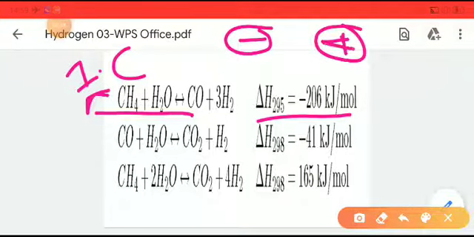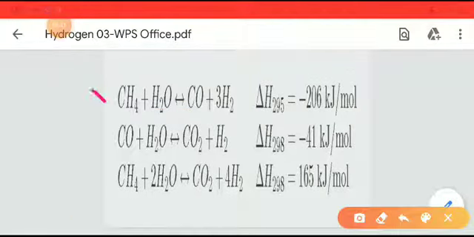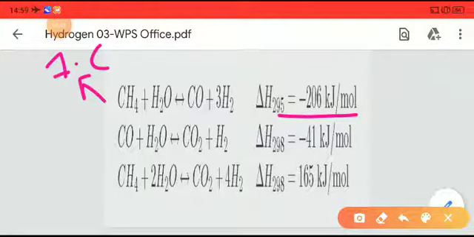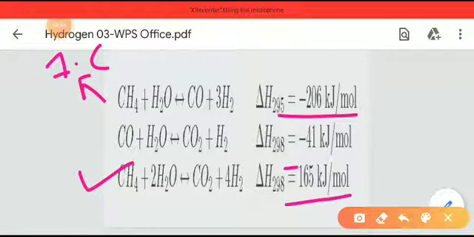Here, in incomplete oxidation the energy is 206 kilojoule per mole, whereas for complete oxidation there will be minus 165 kilojoule per mole.